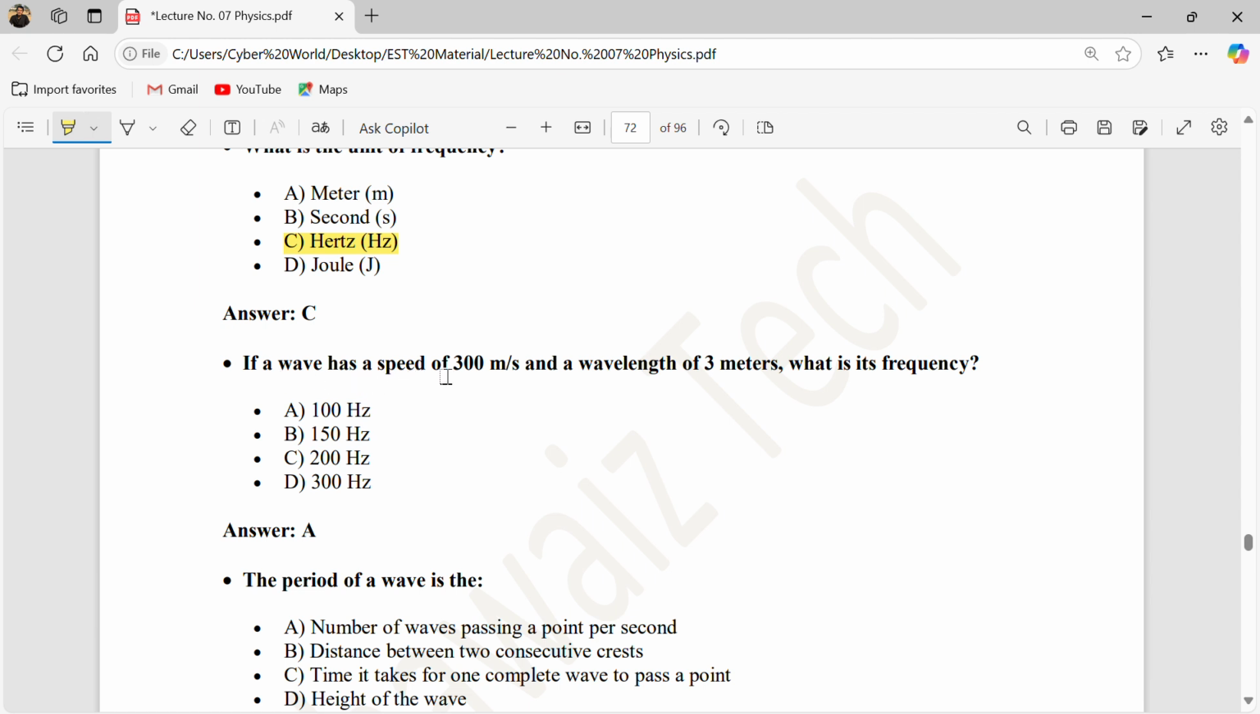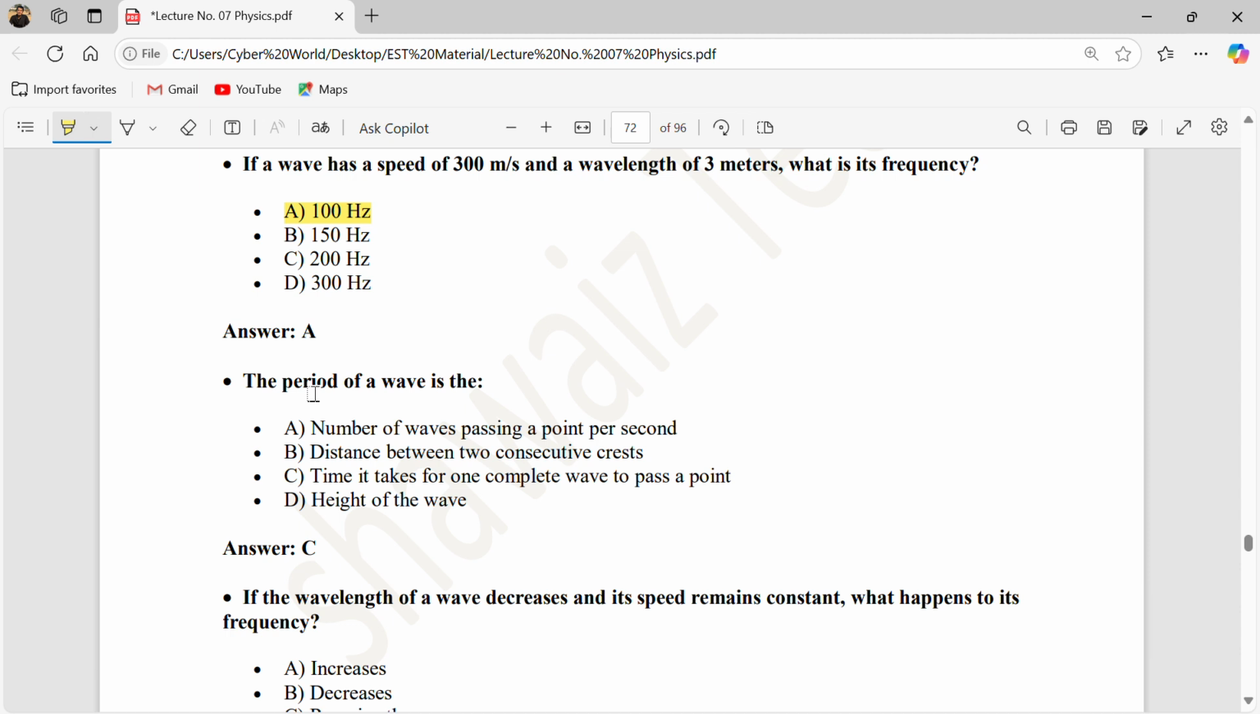If the wave has a speed of 30 meters per second, and the wavelength is this, what is its frequency? We know that v = fλ, and f becomes v by λ. So v is this, divided by λ, 3. So 300 divided by 3 becomes 100. So the correct answer is answer A.